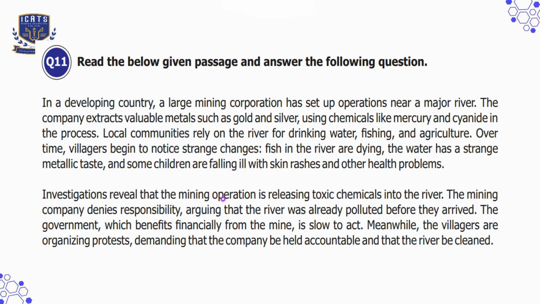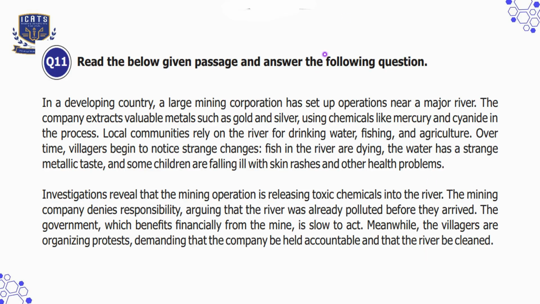Investigations reveal that the mining operation is releasing toxic chemicals into the river. The mining company denies responsibility, arguing that the river was already polluted before they arrived. The government, which benefits financially from the mine, is slow to act. Meanwhile, the villagers are organizing protests demanding that the company be held accountable and that the river be cleaned.